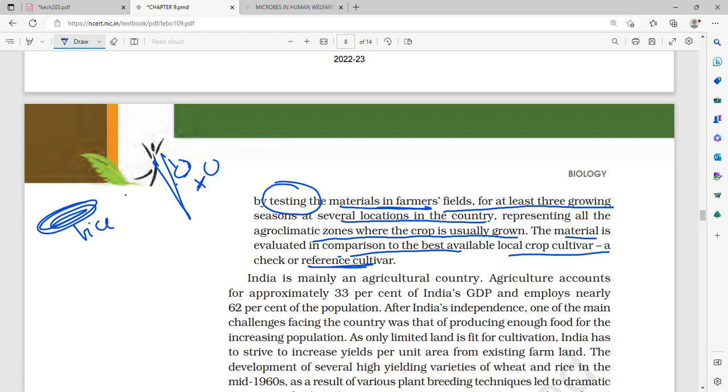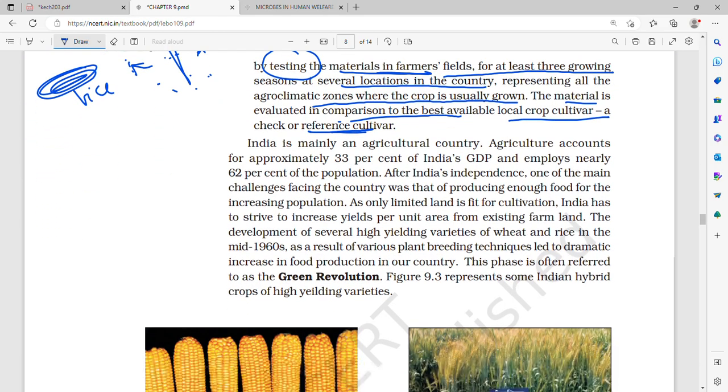Then in the researcher's field we tried it. Then in the farmer's field for at least 3 growing seasons in different parts of the country, different agroclimatic zones, we checked whether it actually has those desirable characters such as increase in yield or disease resistance, all those characters that we want. After that we compare it with our previous variety of rice that we had taken, and after that we make it available as a local crop cultivar.